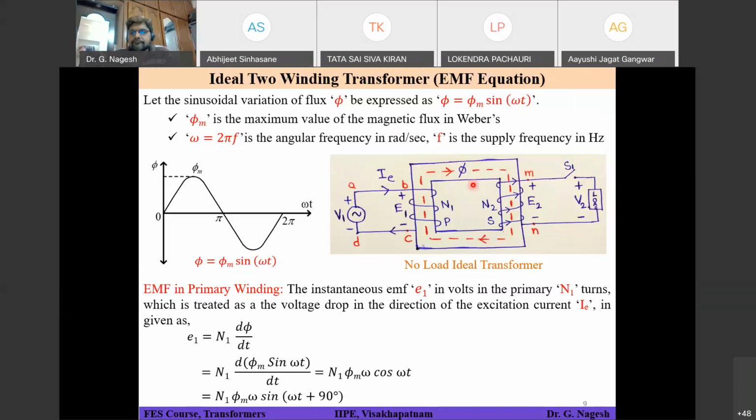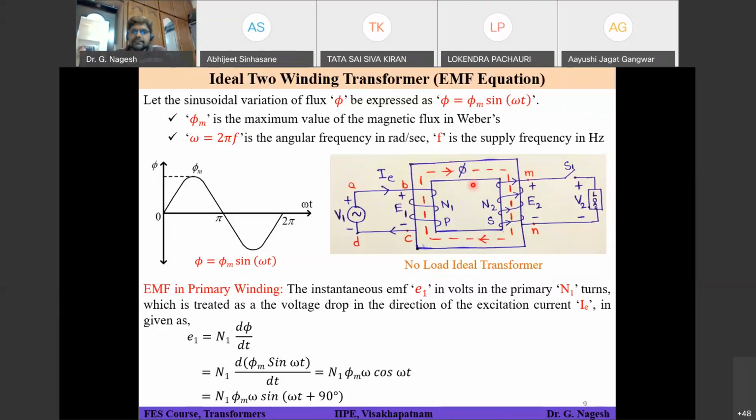If you want to consider that E1 is not a drop and E1 is also a voltage source, obviously, right? Because when our flux is cutting, an EMF is induced in the primary winding. According to Faraday's law, that EMF will generate some amount of current. If you consider that EMF as a voltage source, E1, then you have to place a minus sign.